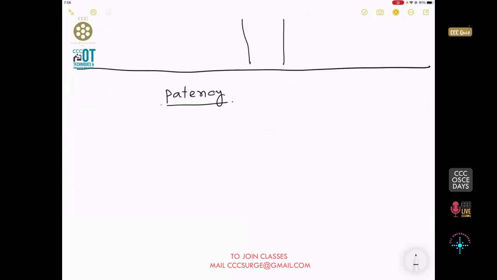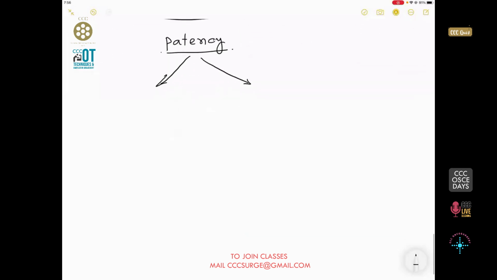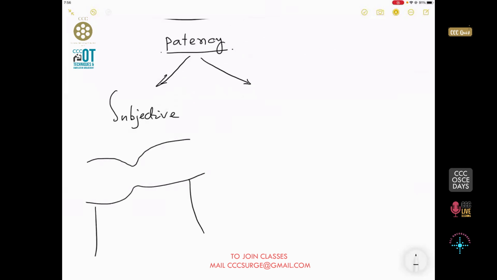Exactly, right. So assessing the patency, as you have said very rightly, sir, can be done in a subjective way, isn't it? What you said is exactly what I always do. And what this gentleman said was that this is the proximal part of the bowel, this is the distal part of the bowel. You try to squeeze the contents from proximal to distal and from distal to proximal, two-way. Do it gently, using your two fingers.